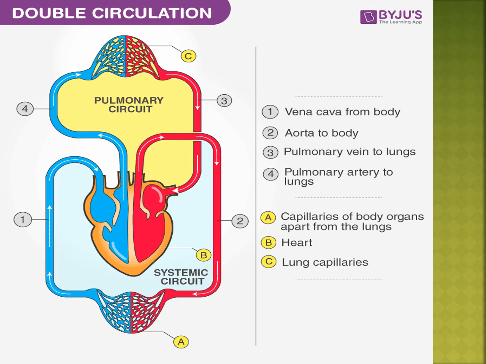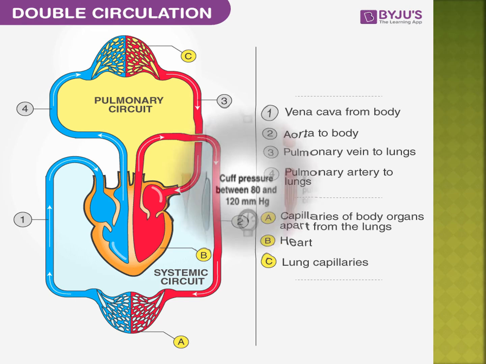Okay. Next circulation, that is the first circulation. Next circulation: the left ventricle gives the blood to the aorta, and through the aorta to the body organs, all parts of the body. After that, all parts of the body take the oxygen. Now deoxygenated blood is in all parts of the body, and that is collected and given to the right atrium. The vena cava collects it and gives it to the right atrium. Okay. Yes, this is a double circulation.